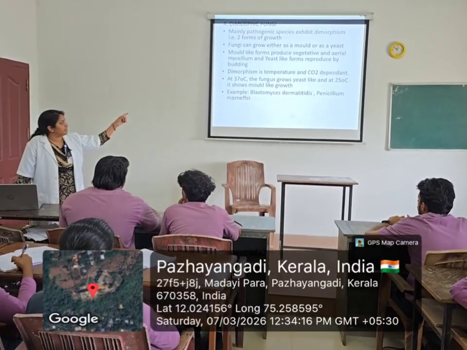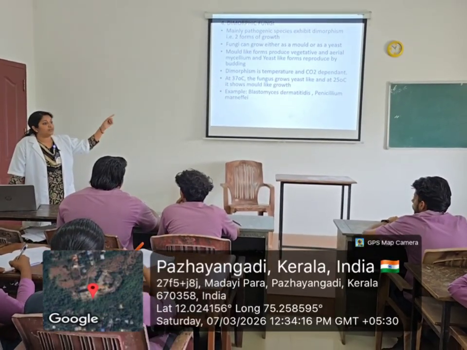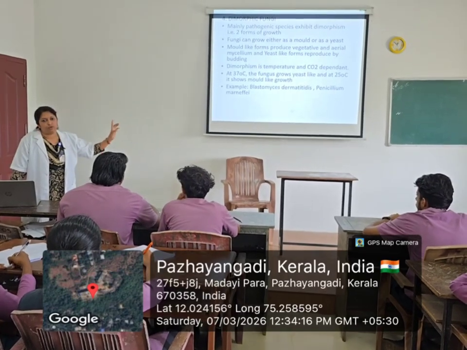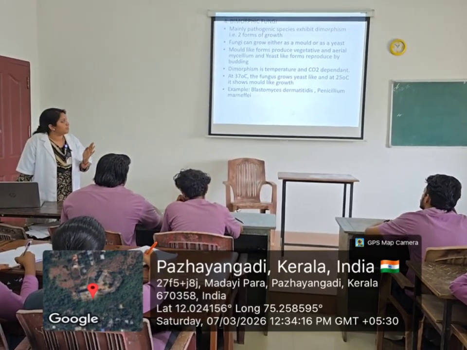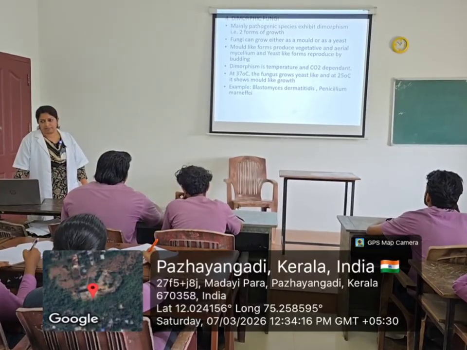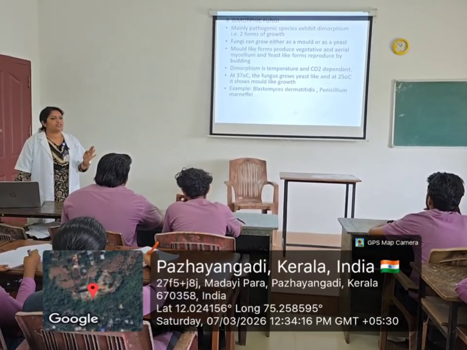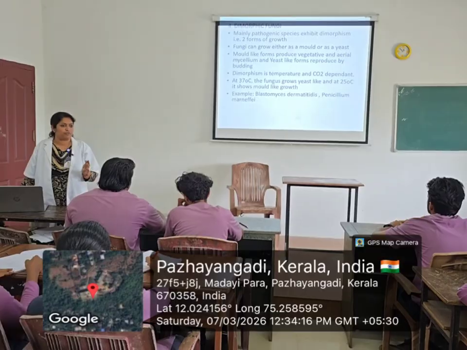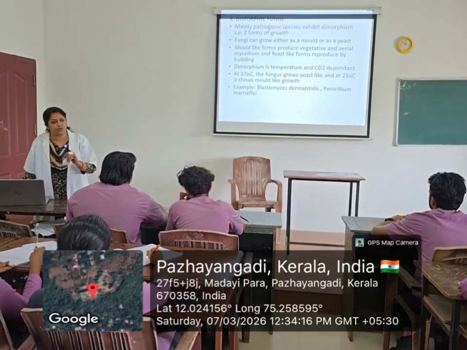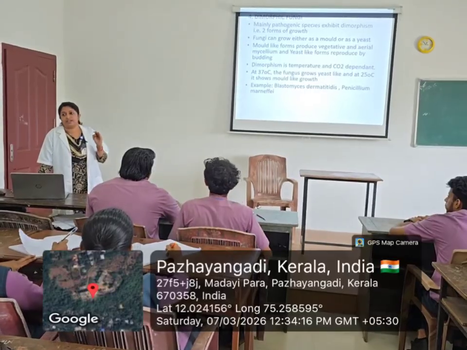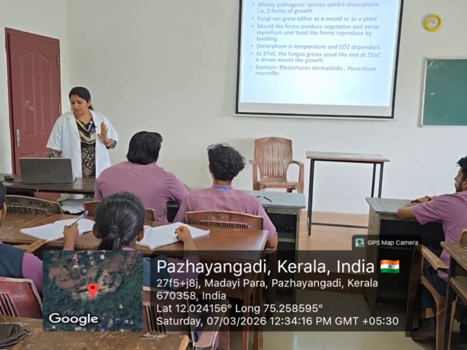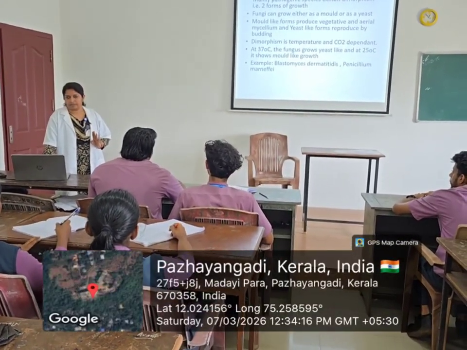And if you maintain the temperature at 25 degrees Celsius, the fungus will grow like a mold. So two forms can exist, depending on the temperature and carbon dioxide availability. So this is the first classification, based on cell morphology: the first one is mold, second is yeast, third is yeast-like fungi, and the fourth is dimorphic fungi.